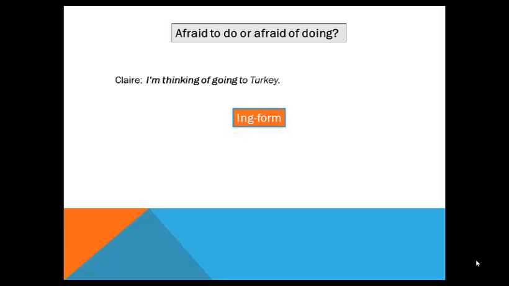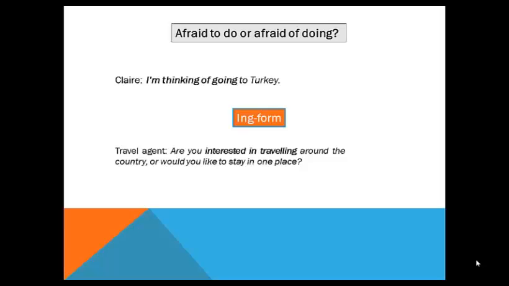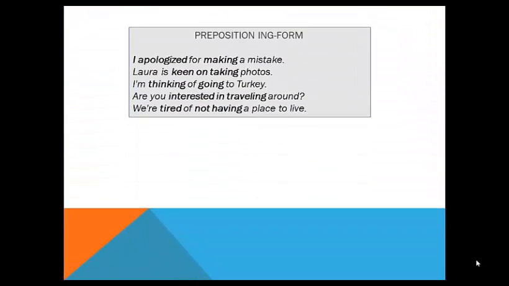Sometimes we can use an ing form after the preposition. Like the example, travel agent: Are you interested in traveling around the country or would you like to stay in one place? So we can use the ing form like in traveling. This is the example of preposition plus ing form.